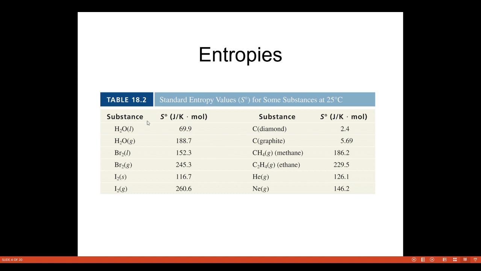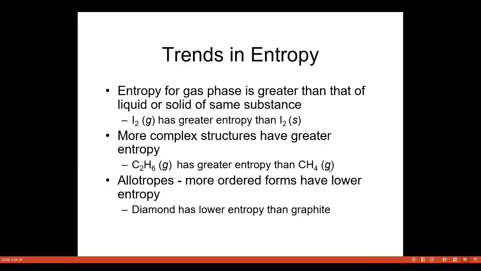So you can see the standard entropy for H2O liquid is 69.9 and for H2O gas 188.7. For Br2 liquid and gas we have 152 and 245.3. Similarly, iodine solid is 116.7 and iodine gas is 260.6. Similarly we have diamond 2.4, graphite 5.69, methane 186.2, ethane 229.5, and helium 126.1 and 146.2.